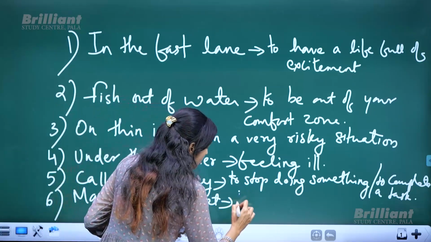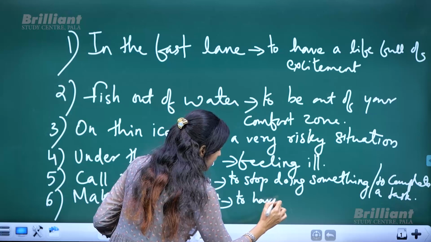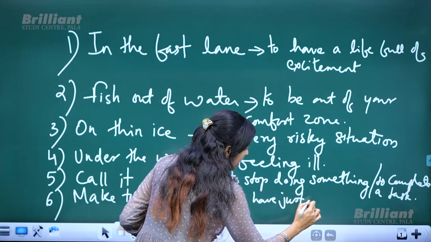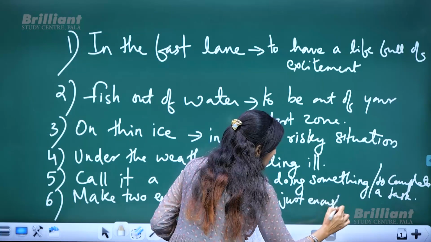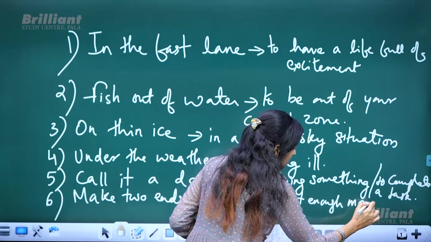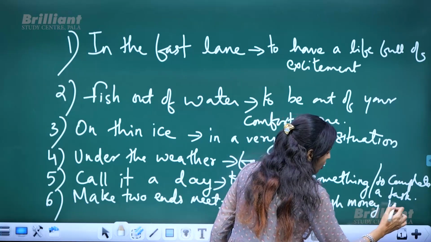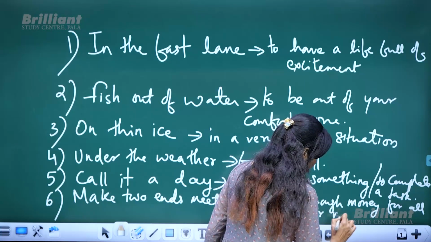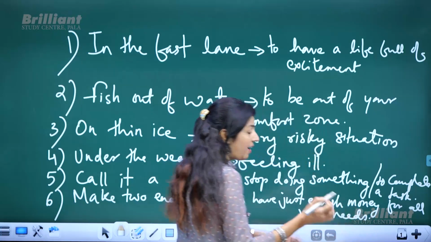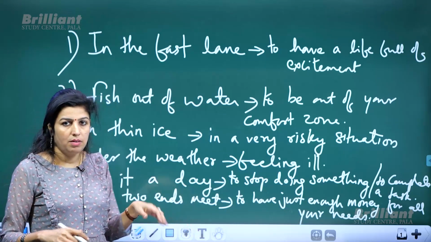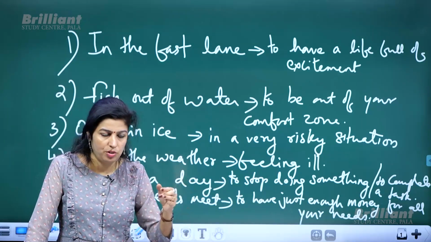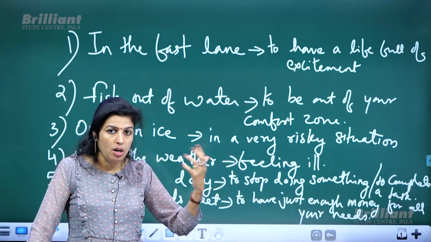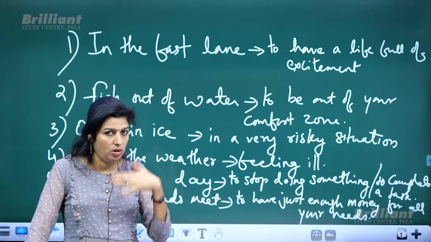That means to have just enough money or resources, money for all your needs. That means you do not have much, little, just that much which could be used for meeting your requirements or needs, not having much.